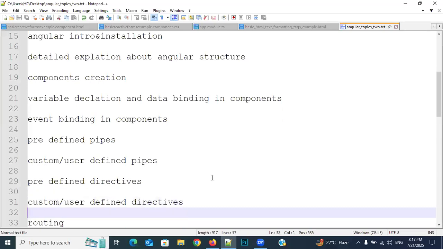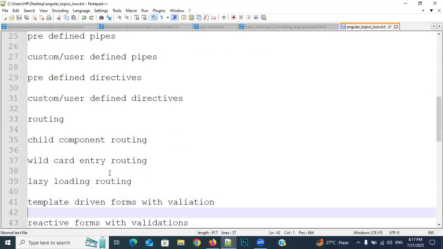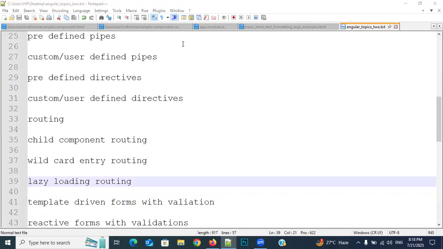Okay, right. Then after predefined pipes and custom or user defined pipes, predefined directives, custom or user defined directives, that I will also discuss with you. Then after routing, child component routing, wildcard entry routing, lazy loading related routing. All these types of routings I will discuss with you. Routing is nothing but navigating from one page to another page. What is that, everybody? Navigating from one page to another page. Clear, everyone? Right.